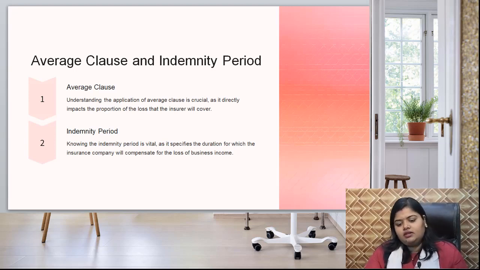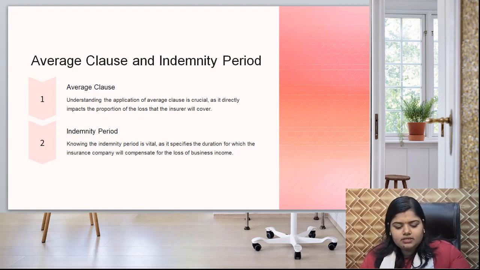Everything should be mentioned in the terms and conditions. So before taking any insurance, you have to first read, then go for it. There are various alternatives available. Choose the best policy which fits your demand, so that afterwards you do not repent.